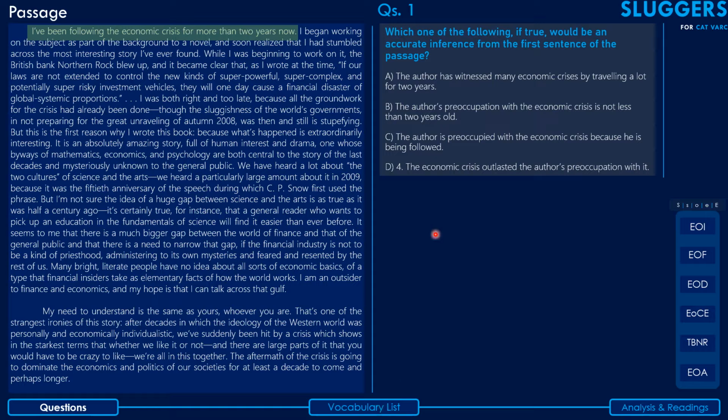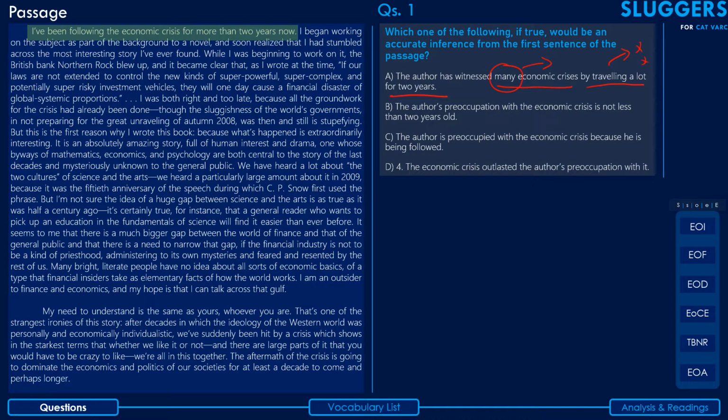The first option says the author has witnessed many economic crises by traveling a lot for 2 years. There are a lot of things wrong with this option. First of all, that he has traveled a lot for 2 years doesn't find any mention in the passage anywhere. So this is definitely information from outside. Moreover, that the author has witnessed many economic crises again finds no mention in the passage.